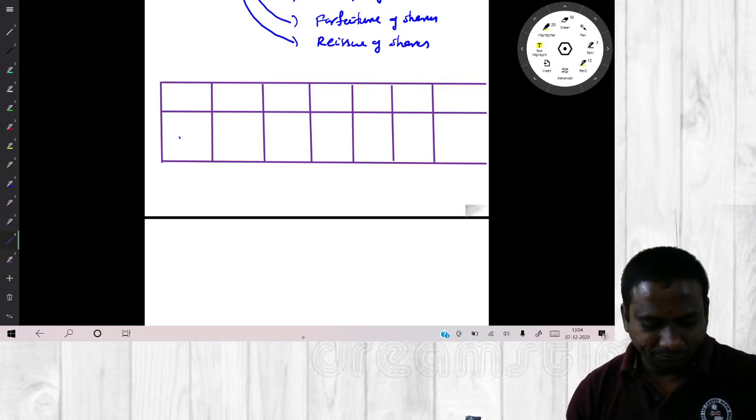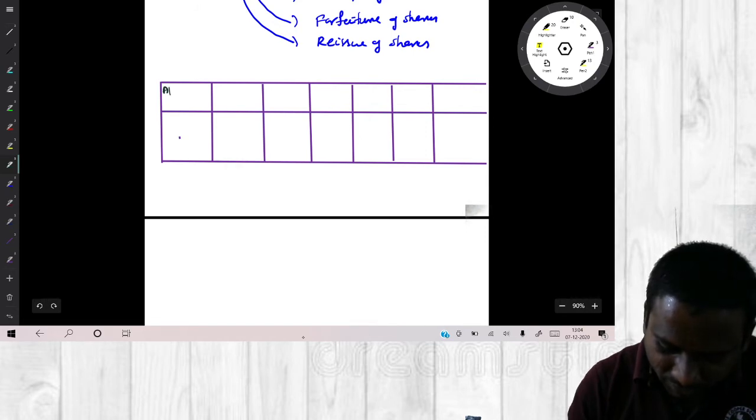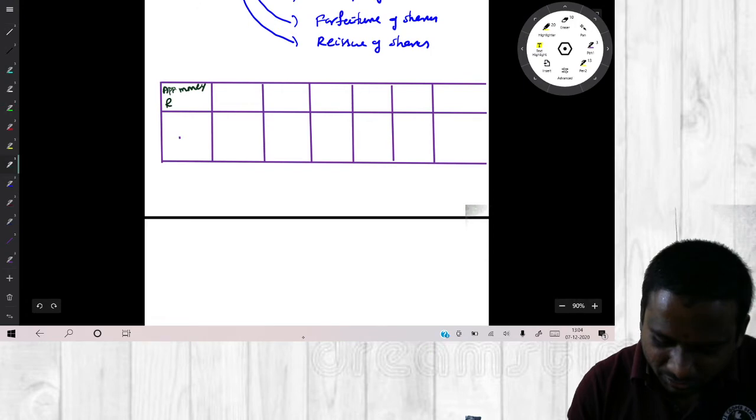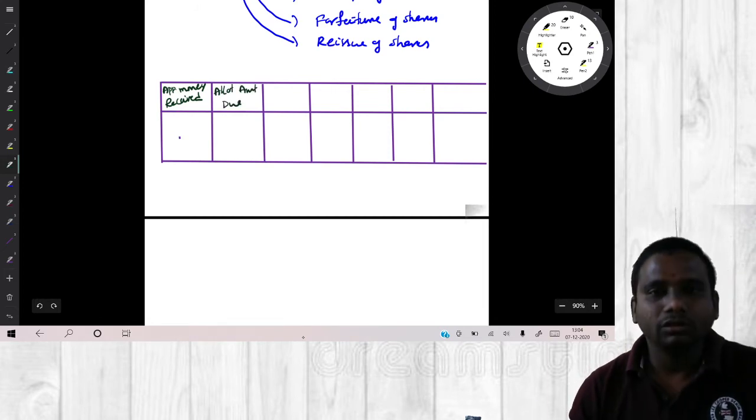Now write down application money received. Next one, allotment amount due.